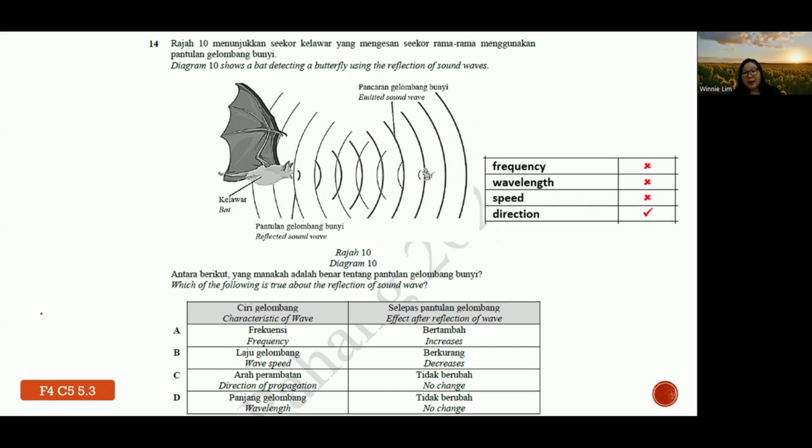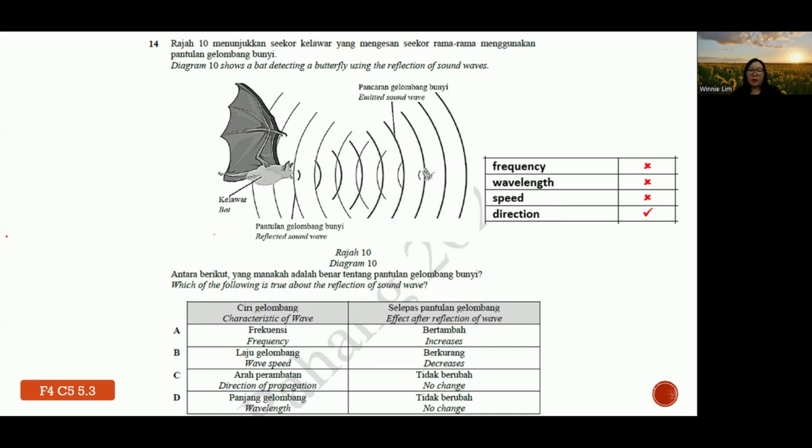So we recall the idea first. Generally I always say reflection and also diffraction always have the same idea: frequency no change, wavelength no change, speed no change, but they change in direction. So now we see A, B, C, D. Which one is the correct option?